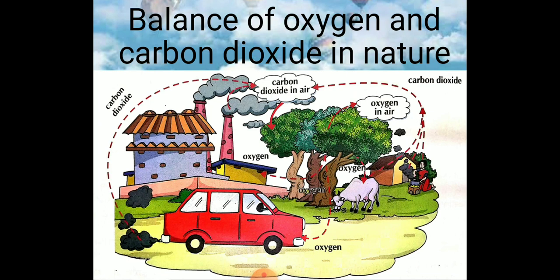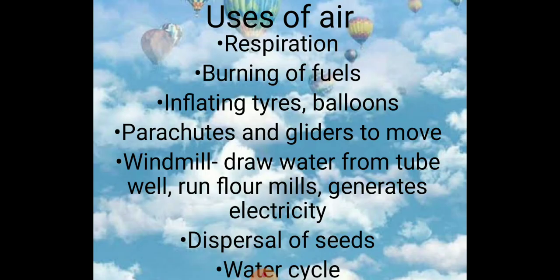But the oxygen released during photosynthesis is more than the oxygen used in respiration. Again, the burning of fuels also uses oxygen from the air and gives out carbon dioxide. So in this way, plants and animals help in maintaining the balance of oxygen and carbon dioxide in nature. This also shows the interdependence of plants and animals in nature. Now we will move on to the uses of air.